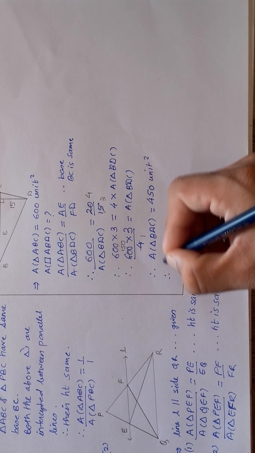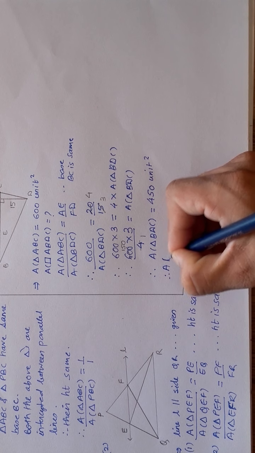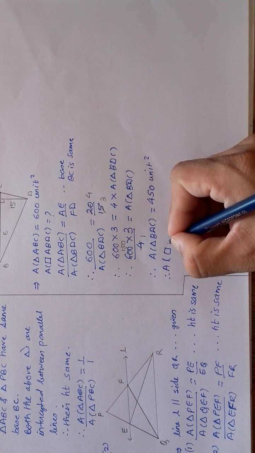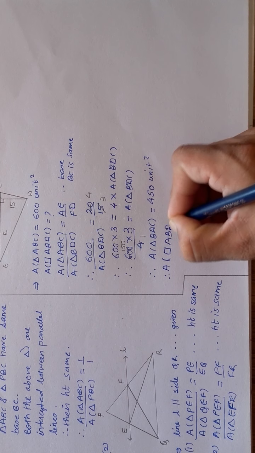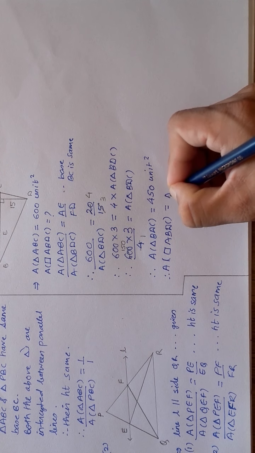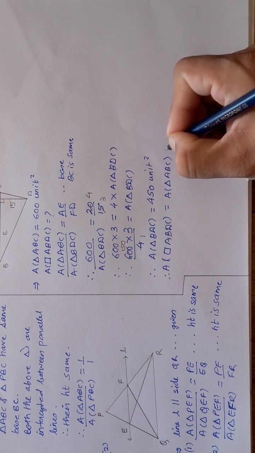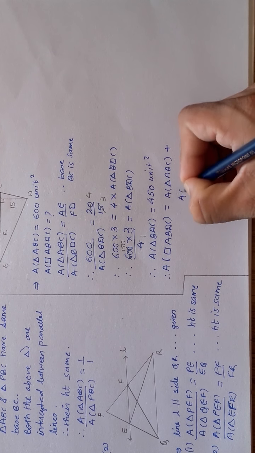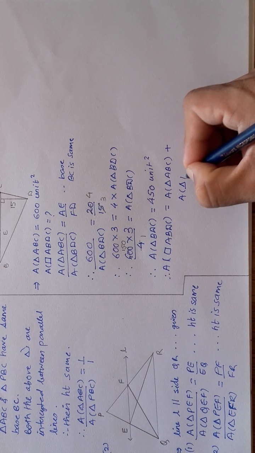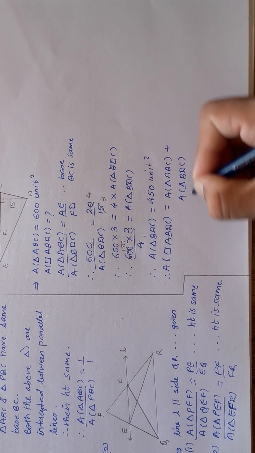So obviously area of quadrilateral ABDC is equal to area of triangle ABC plus area of triangle BDC.